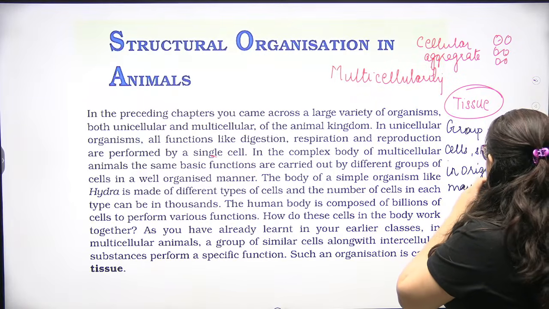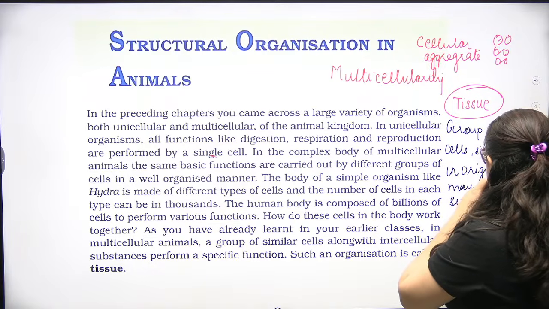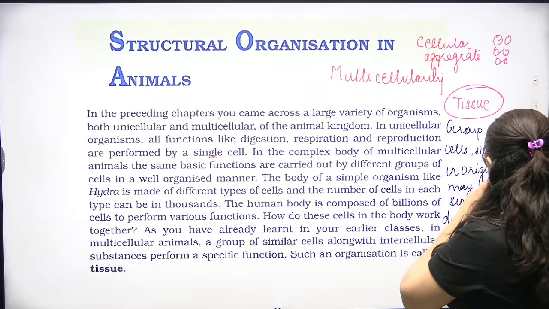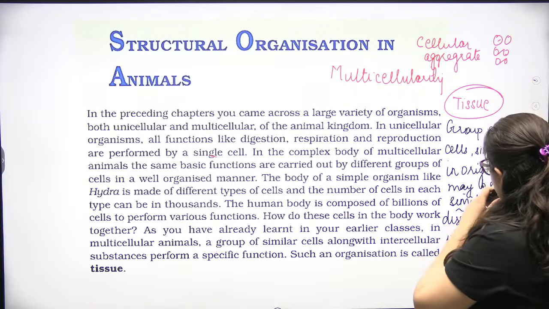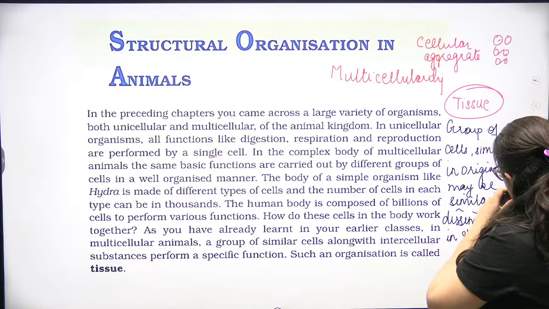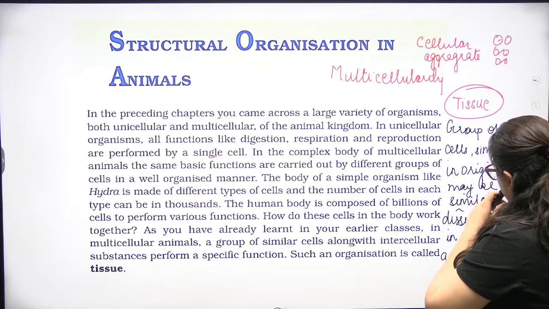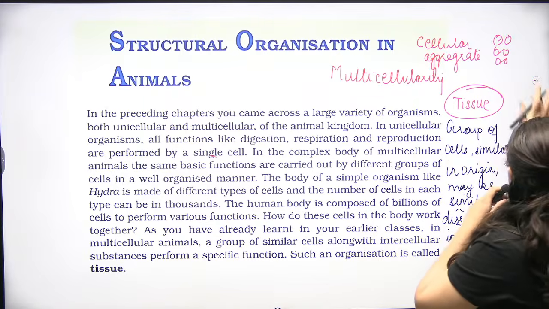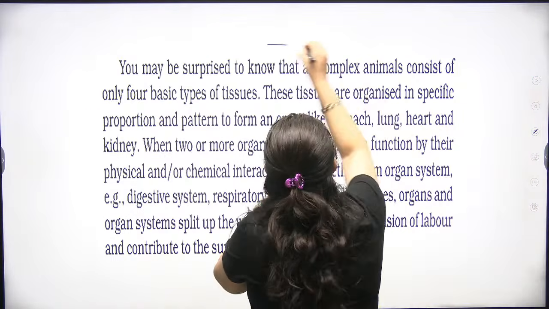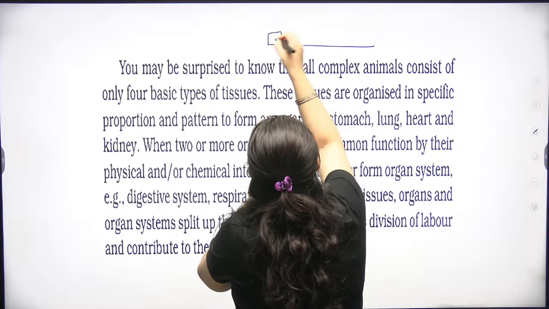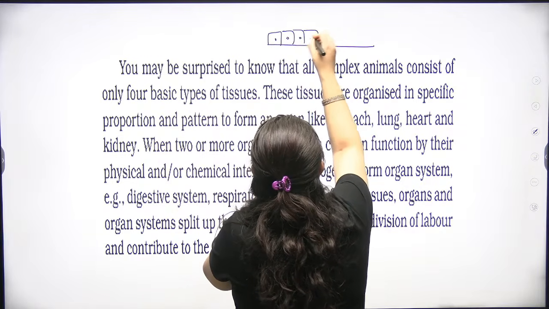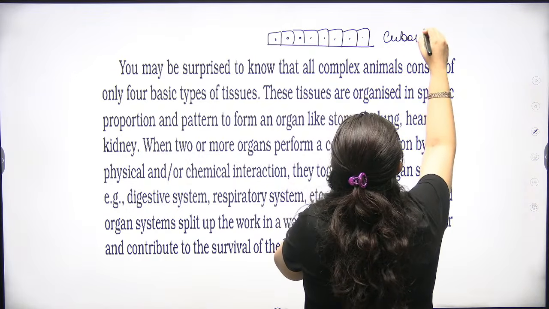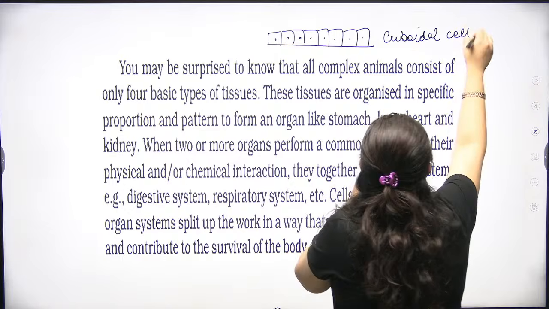Similar in origin, may be similar in structure and function. Like this, we can say these are cube-like cells. So cuboidal cells.